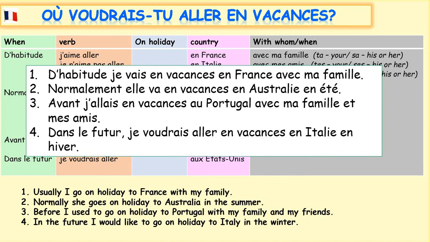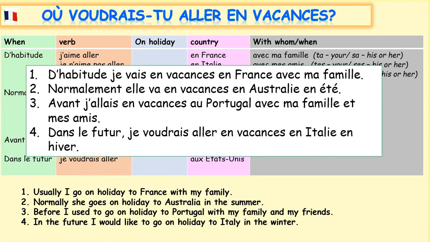Number 2, normally, normalement, notice that there's an E in the middle there, normalement. She goes, elle va. On holiday, en vacances. To Australia, en Australie, in the summer, en été. And we looked at in the summer and in the winter when we're looking at the weather phrases. En été. Notice the 2 accents aigus.